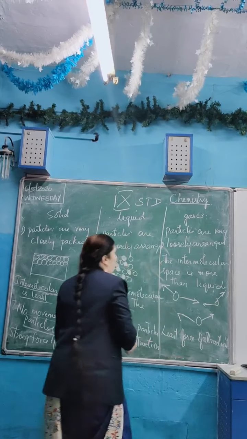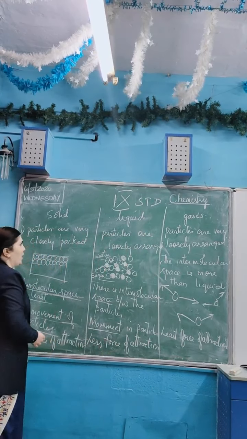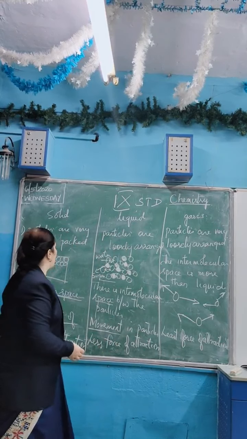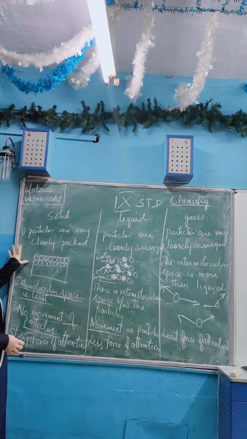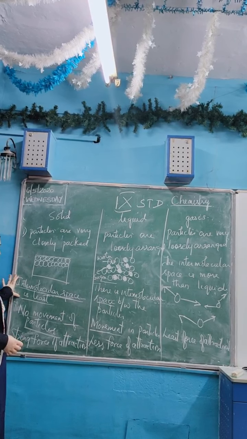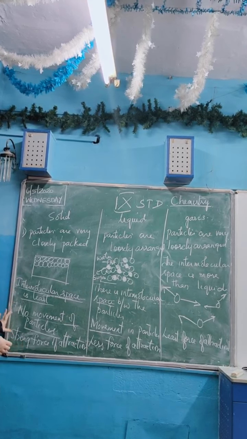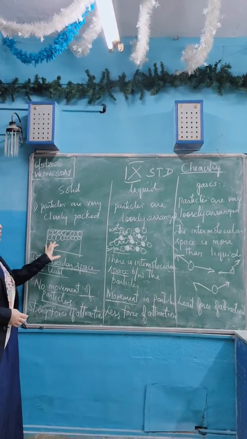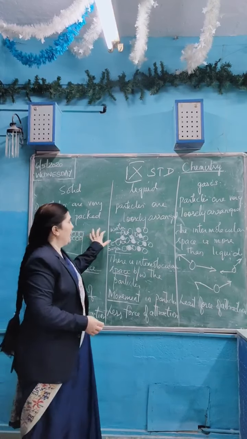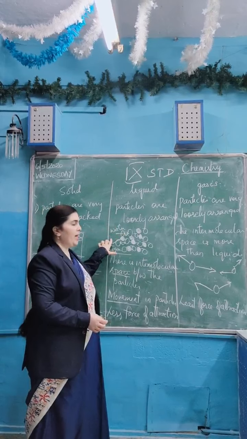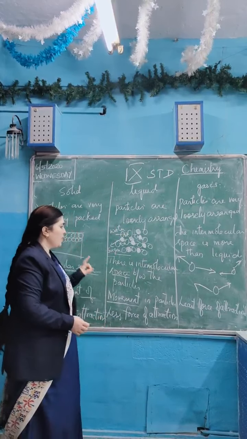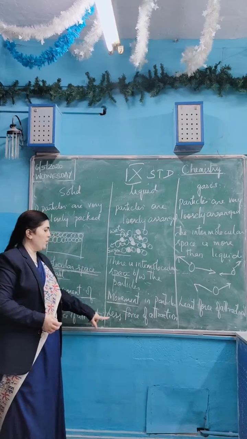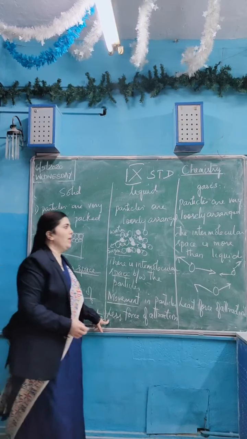So that is about the particle arrangement in solids, liquids and gases. In solids, the particles are very closely packed. Intermolecular space is least. There is no movement of particles because of the strong force of attraction between them. In liquids, the particles are loosely arranged. There is intermolecular space between the particles. There is movement in particles because of less force of attraction between them.